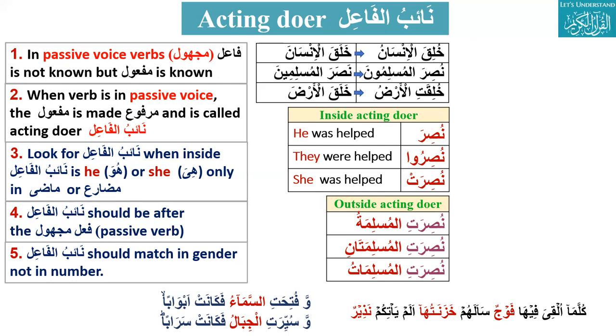When the verb is in passive voice, the maf'ul is made marfu, so it is called naibul fa'il. And for the naibul fa'il, we have to look at the verb, which should have he or she inside, and the naibul fa'il should come after the passive verb. The naibul fa'il should match in gender, not in number. Let's take an example and please explain every step. Is it satisfying every step from there?